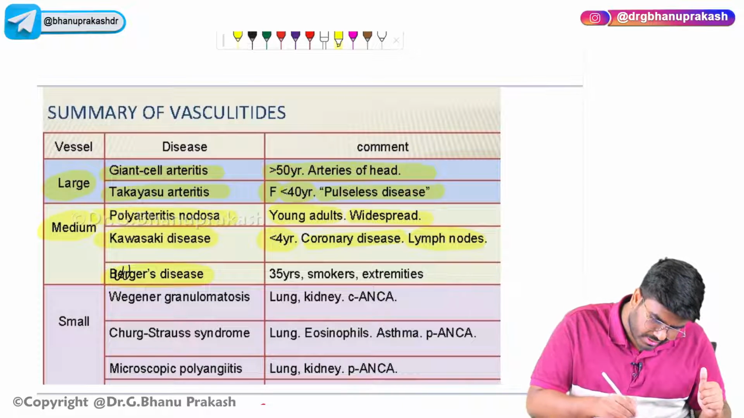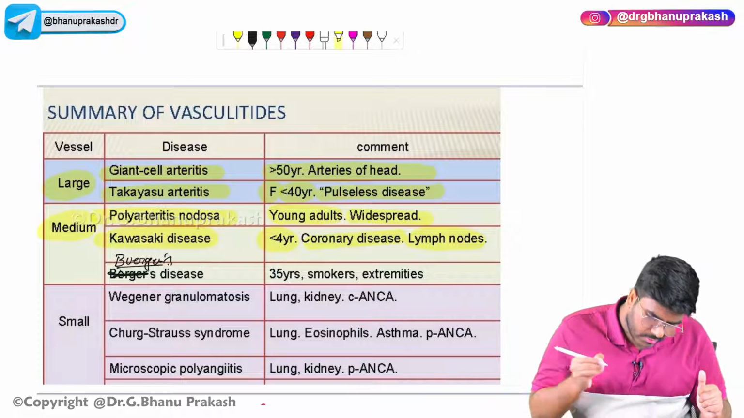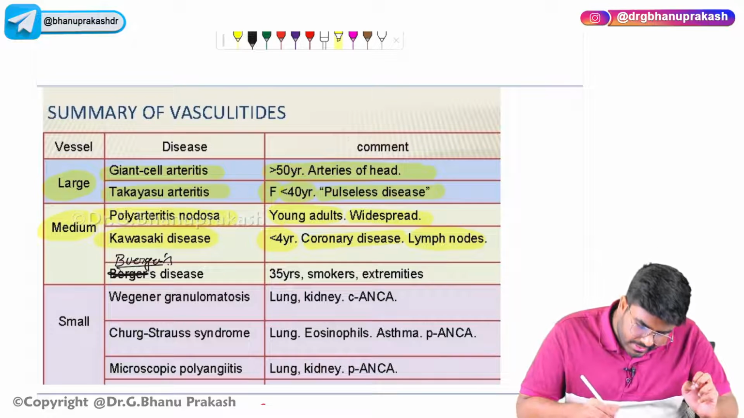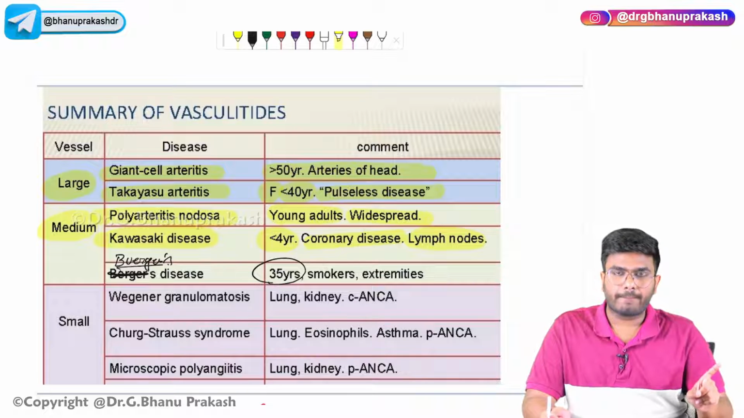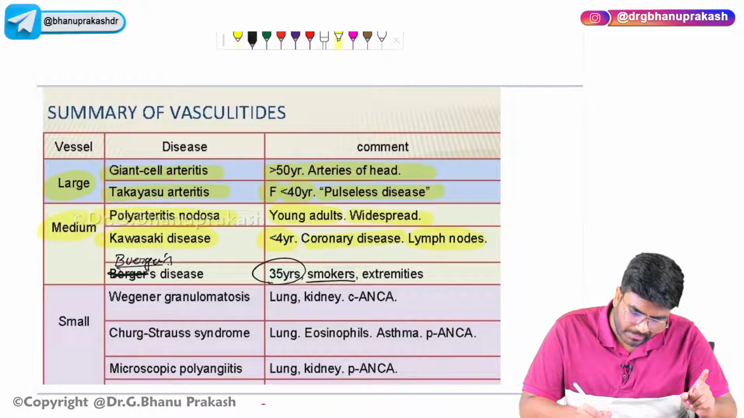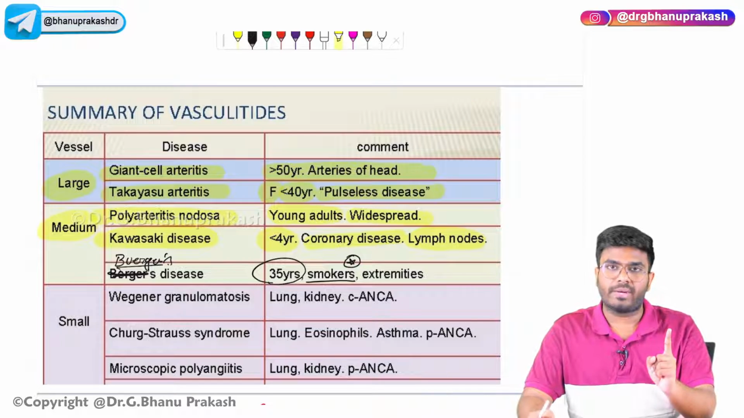And Buerger's disease. There is a small typing mistake here, it's Buerger's disease. This Buerger's disease is seen in heavy smokers, associated with Raynaud's phenomenon. Don't forget, associated with heavy smoking and Raynaud's phenomenon, there will be autoamputation of the fingers. The entire neurovascular bundle will be affected.